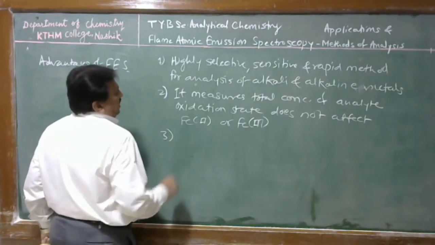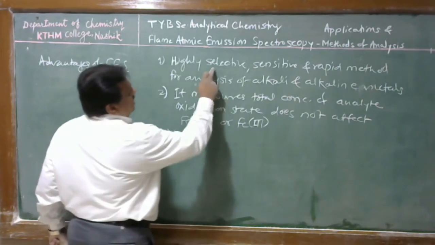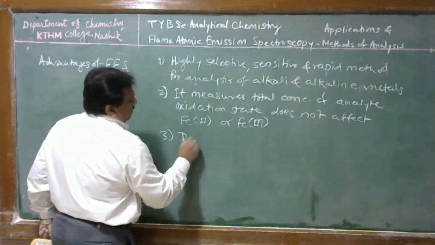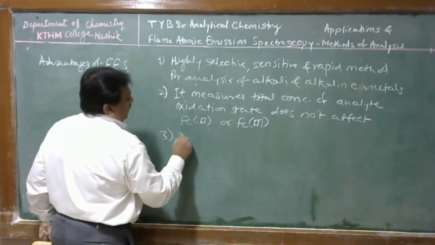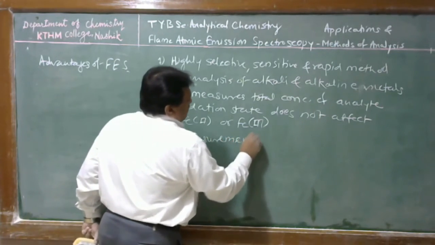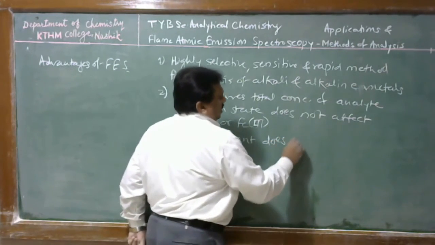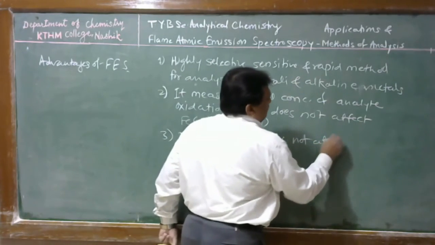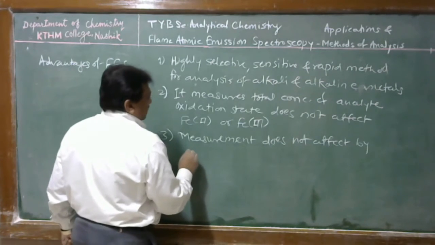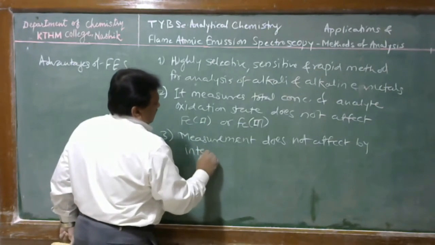Third, the measurement is highly selective, means it is not affected by the sample matrix, that means interference present in the solution.